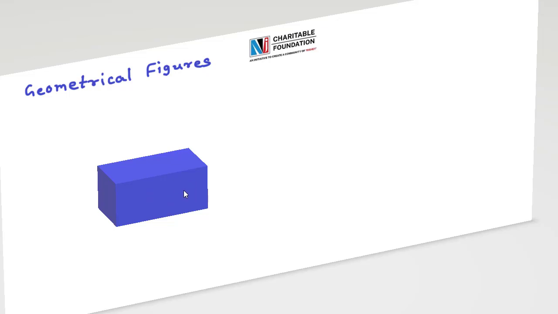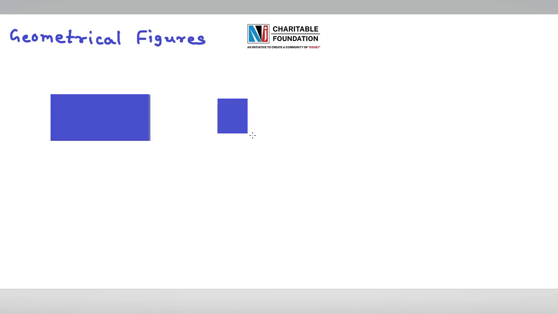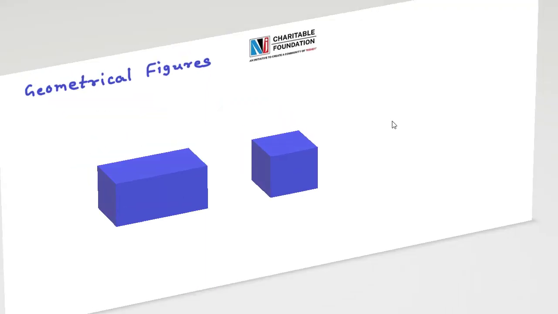as a cuboid. See, this is a cube, and if you want to see it in a 3D view, you can see a cube also has 6 faces, and it also looks like a box. So a solid like a box having 6 faces in which length, breadth and height are equal is called a cube. So this is a cuboid, this is a cube.